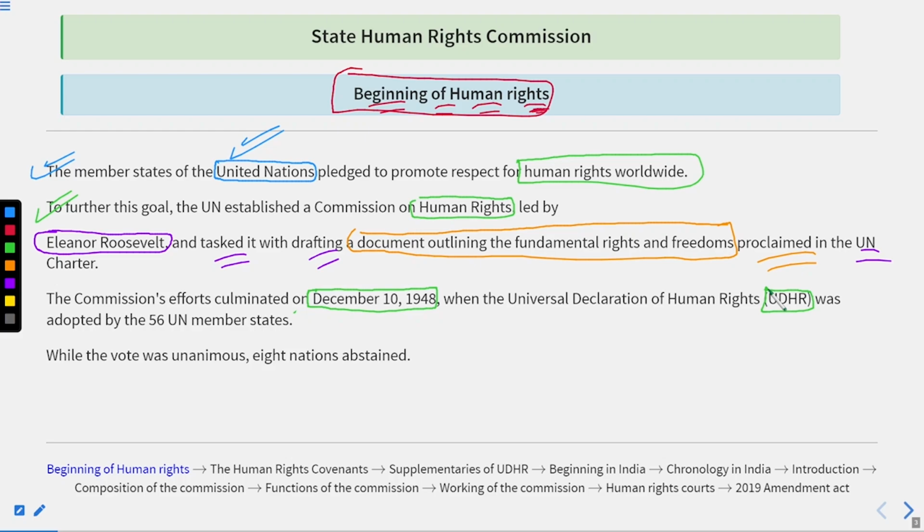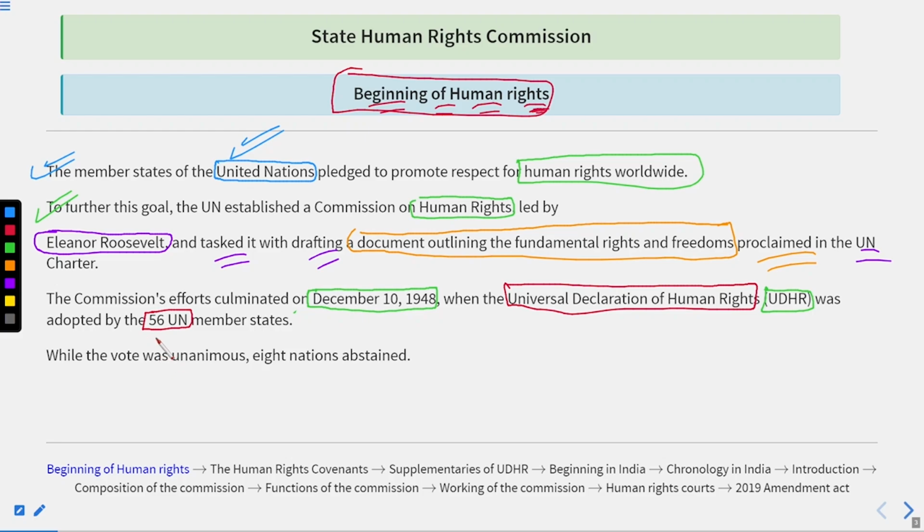It means that this is not limited to any particular country, any particular region, any particular state, but this is available for each and everyone who is living on this earth. All right. And this was adopted by 56 UN member states.